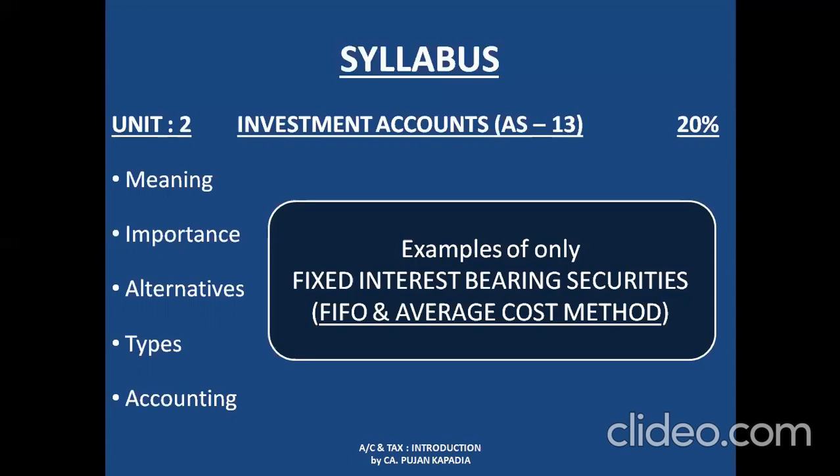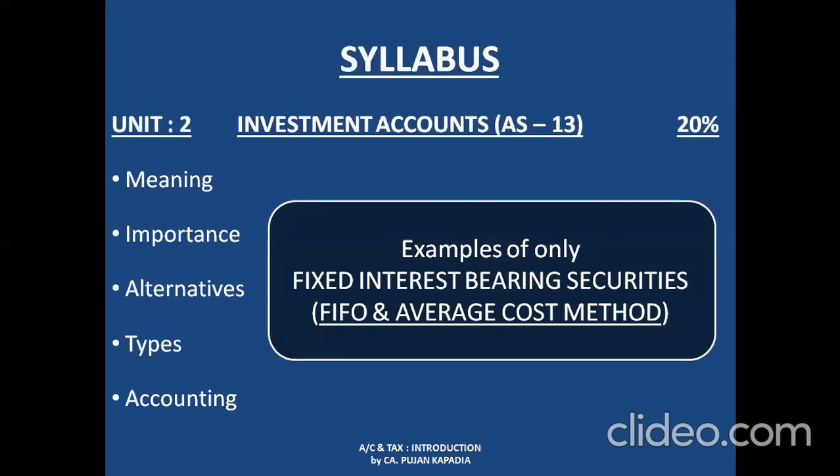So that is not a part of our chapter. We are only going to deal with the fixed interest bearing securities. I'll explain this in detail when we cover this chapter. And there are two words that are used over here, FIFO and average cost method. Again, this will be dealt with when we start the chapter. So this is all about unit 2, investment accounts, weightage of which is 20%.